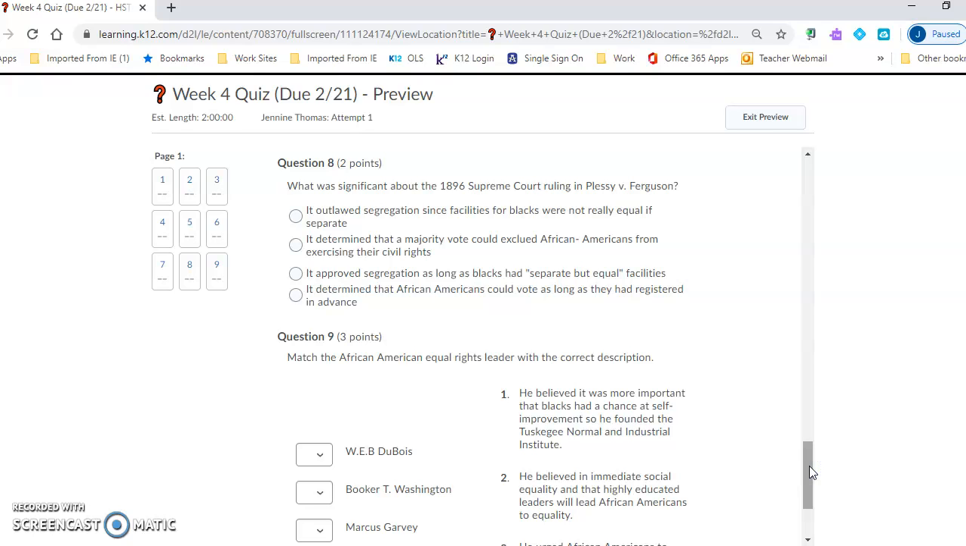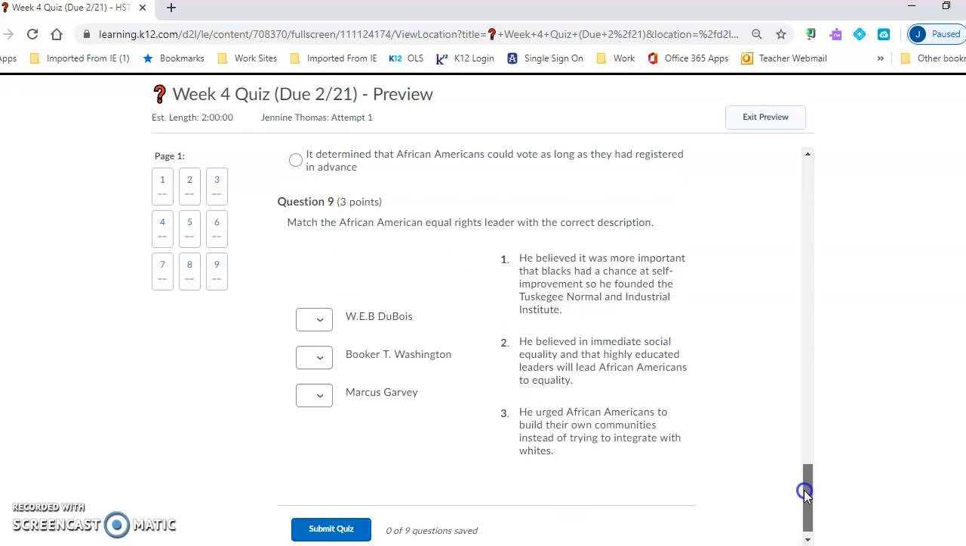What was significant about the 1896 Supreme Court ruling in Plessy versus Ferguson? It outlawed segregation since facilities for blacks were not really equal if separate. It determined that a majority vote could exclude African Americans from exercising their civil rights. It approved segregation as long as blacks had separate but equal facilities. It determined that African Americans could vote as long as they had registered in advance.